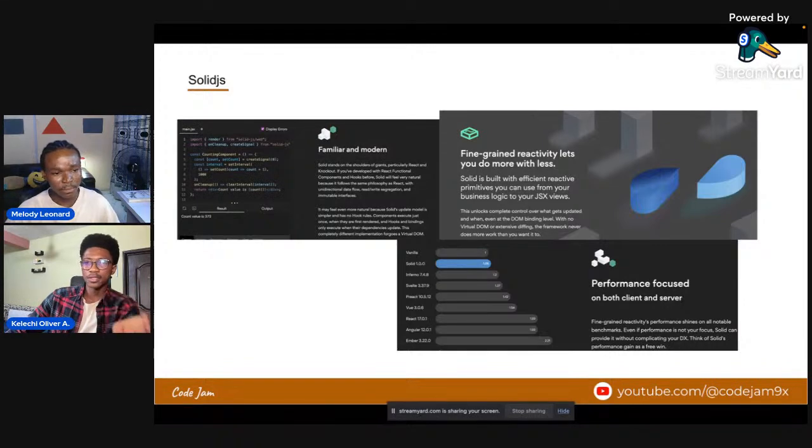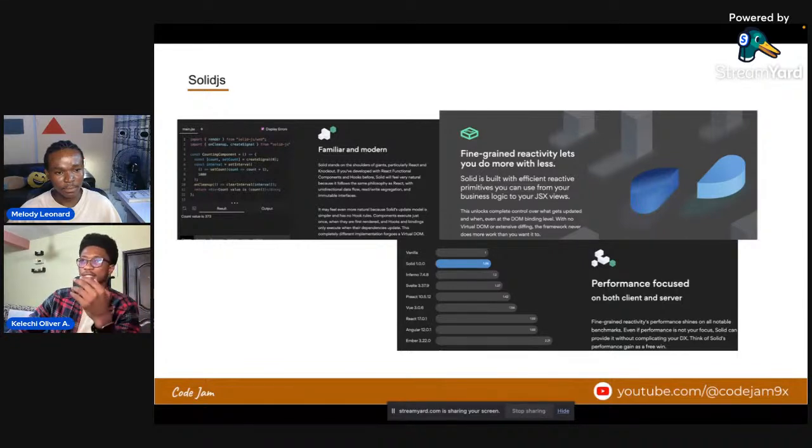But coming to Solidjs, in fact, while writing Solidjs, I felt like I was writing React. I felt like, is this not React? Right? Because the whole ecosystem, the bundlers they use, Vite, yeah, Vite, and the transpilers, everything is still the same as with React. So that means if you're comfortable with building with React, you can also build with Solidjs. Right, so that's why they wrote here it's familiar and modern.